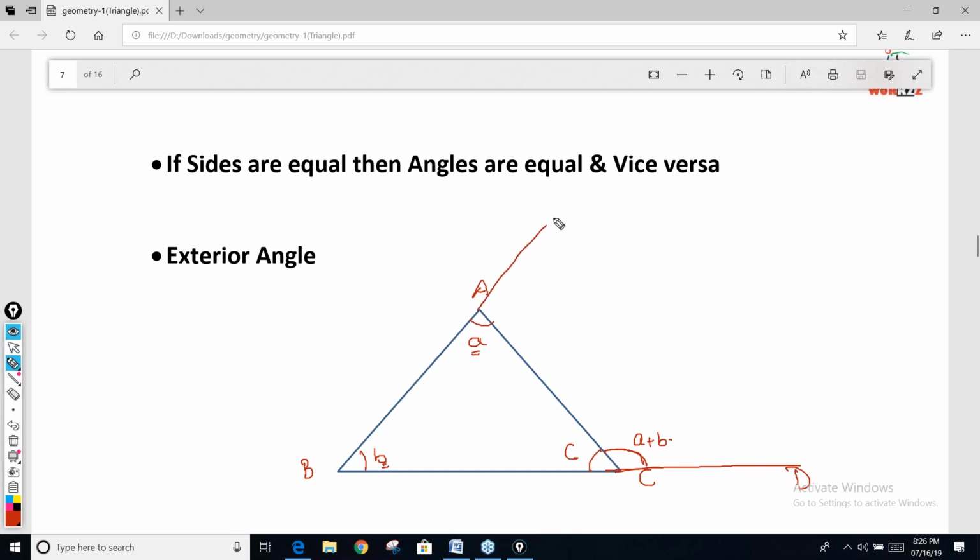If I extend this side, what about this angle? If I extend BA, this angle will be equal to B plus C. And similarly, if I extend this side, this angle will be equal to A plus C.